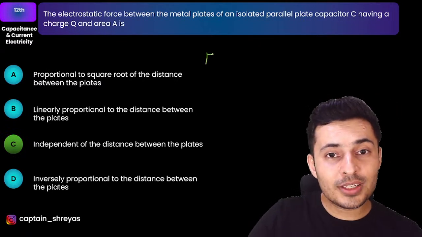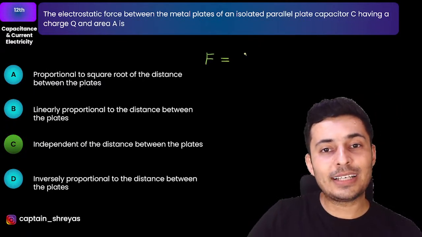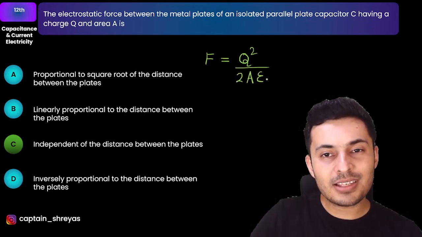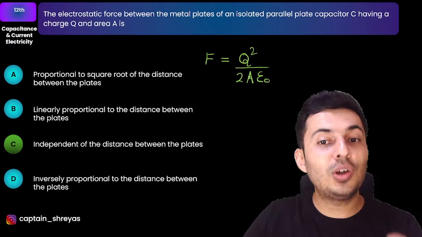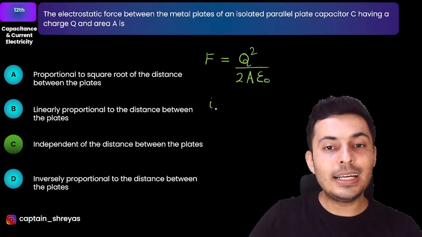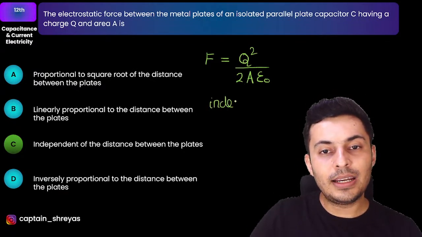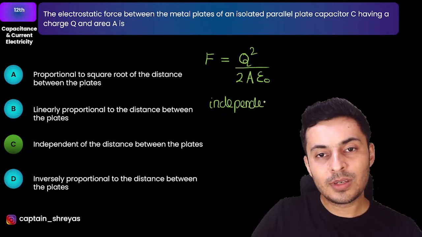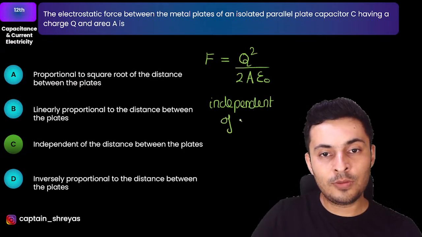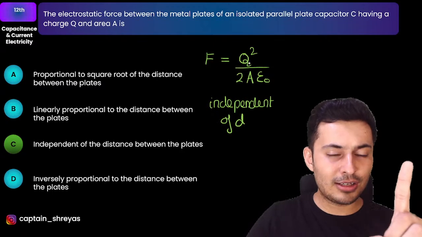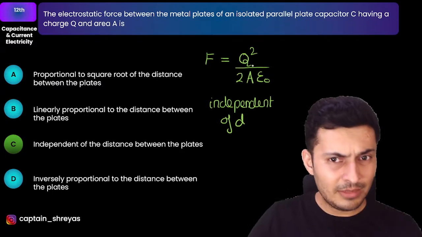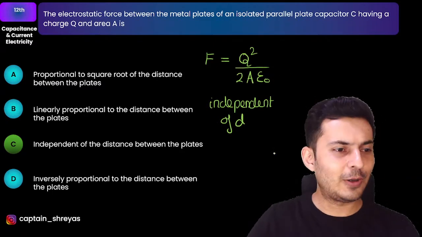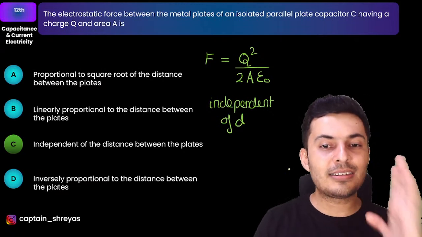The force between the plates of a capacitor is given by Q square by 2 A epsilon naught. There is no mention of D. In fact, it is independent of D. It depends on the charge square, inversely proportional to area, and there is a 2 and epsilon naught. Hence, the answer is C.